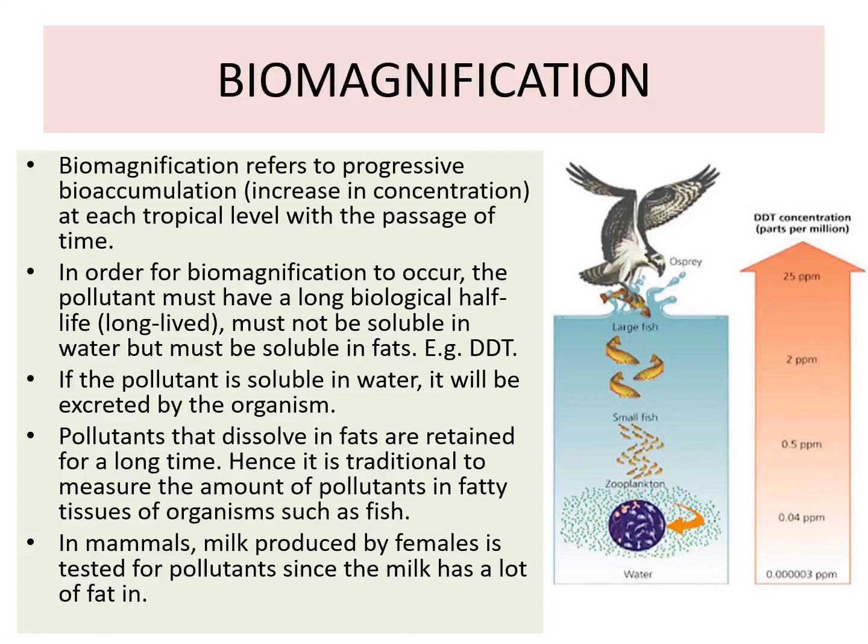So in biomagnification, we can see the ppm of the DDT keeps on increasing from the producers to the top carnivores. So this is biomagnification, whereas in the case of bioaccumulation, the pollutants in the same species increase with time.